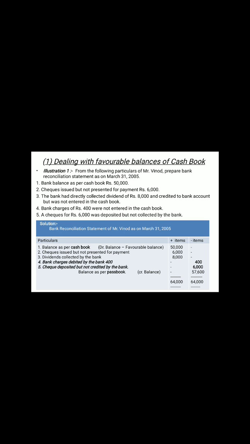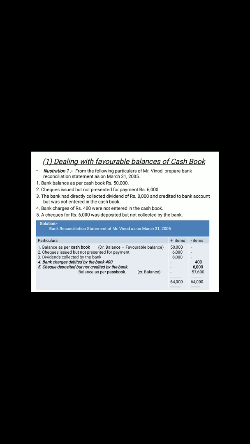In the same way, when the passbook is decreasing, you have to put the item on the minus side. It means you have to reduce the debit balance, or you may say put it to the credit balance of the cash book. Here the 50,000 is plus. It means when the passbook is increasing, you have to increase this figure. When the passbook is decreasing, you have to put it in the next column as minus items.